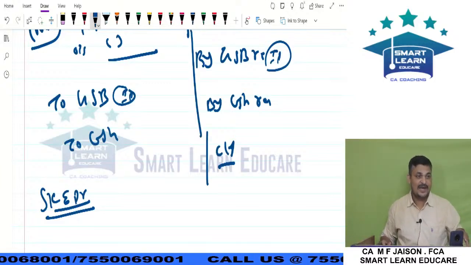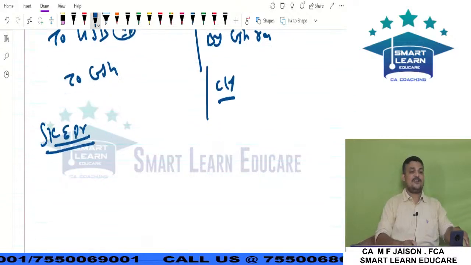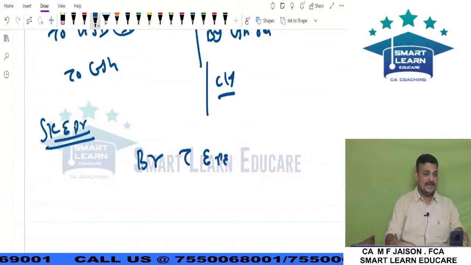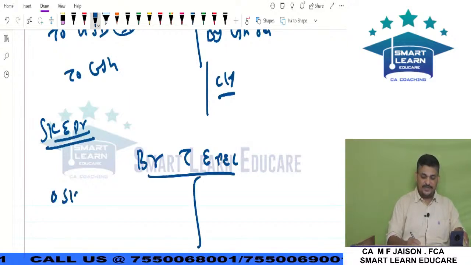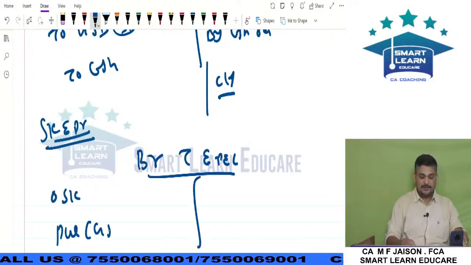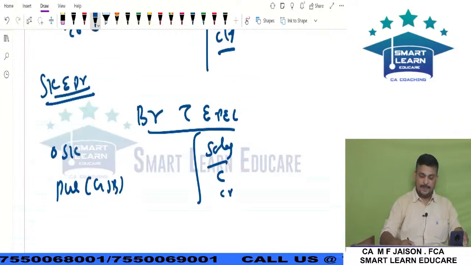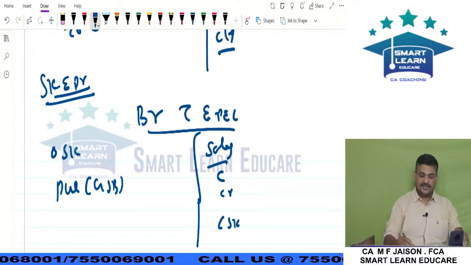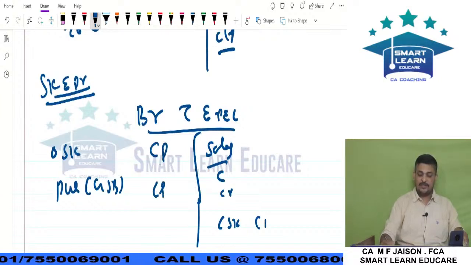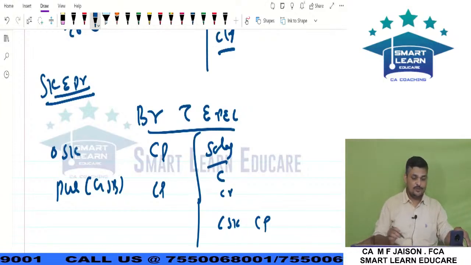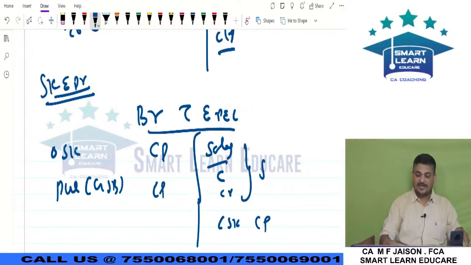Okay, so we had stock and debtor system. Final accounts method is very simple, preparing normal branch trading and P&L. There you will have opening stock, purchase, which is nothing but goods sent to branch. You will have sales, cash and credit. You will have closing stock. Only thing is everything should be at cost price. The branch information may be at selling price, but you should take it at cost price. Sales alone at selling price.